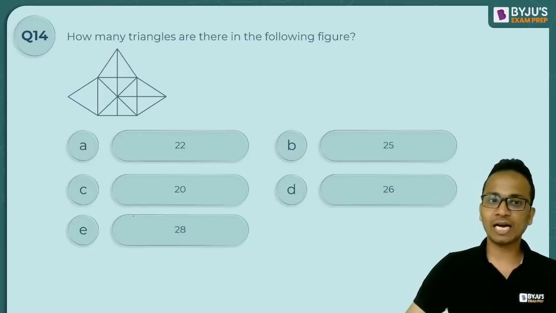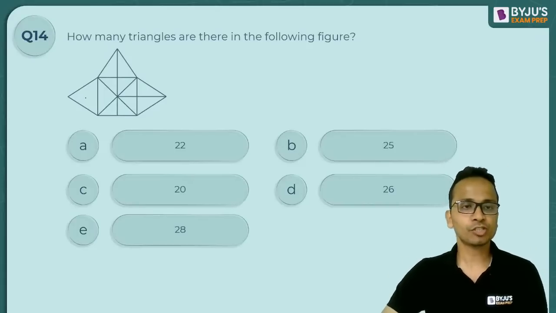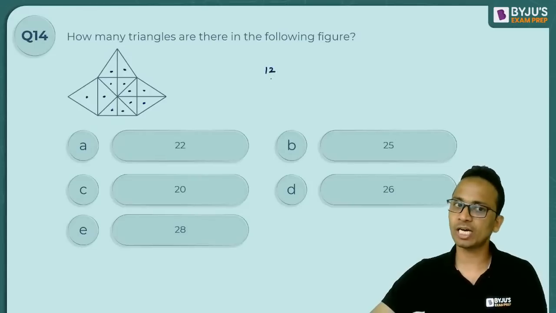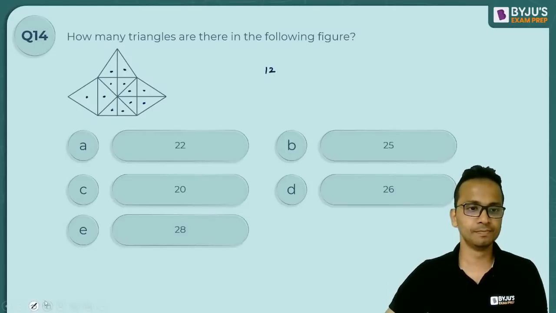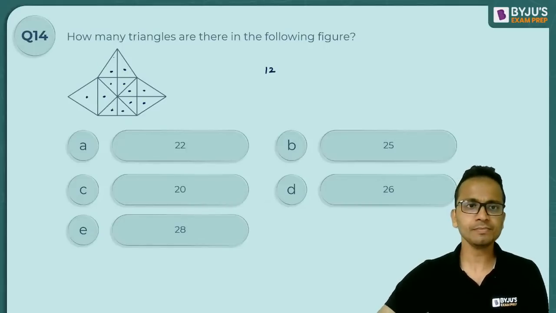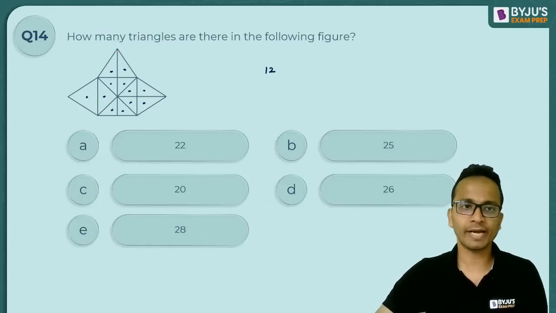चलिए मैं अब स्टार्ट कर रहा हूं काउंट करना. So first of all, individual triangles as usual. 1, 2, 3, 4, 5, 6, 7, 8, 9, 10, 11, 12. So 12 triangles which are individual. Okay. Now next, slowly, triangles which are made up of two triangles.